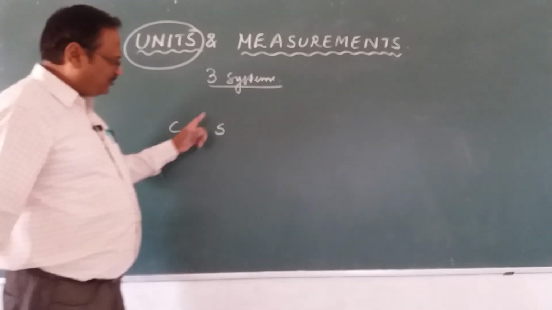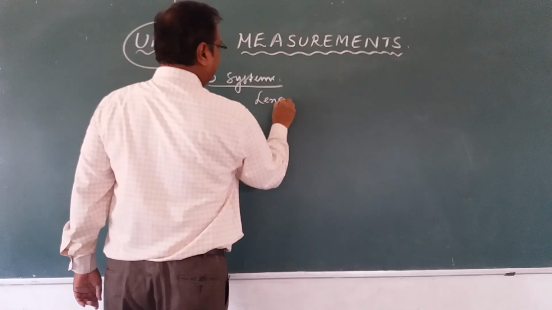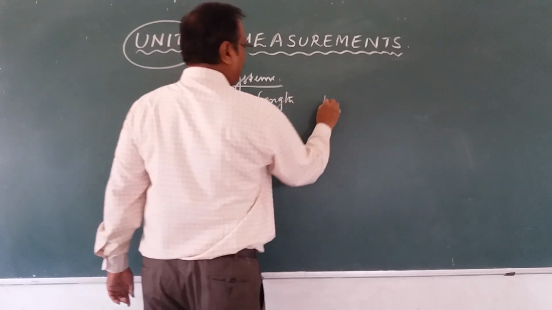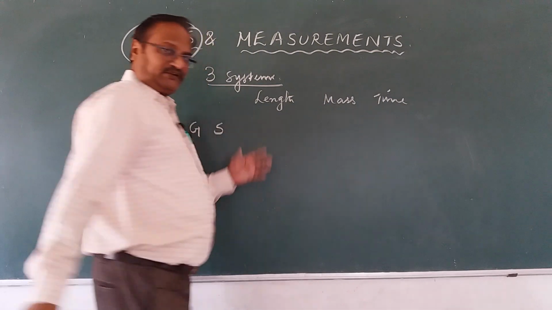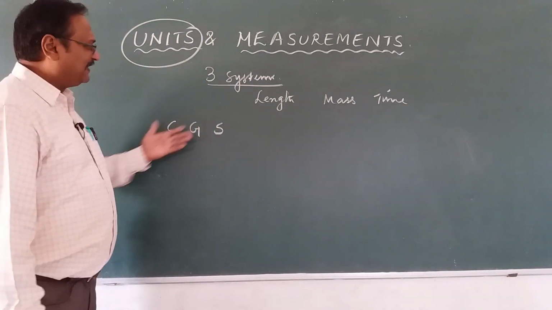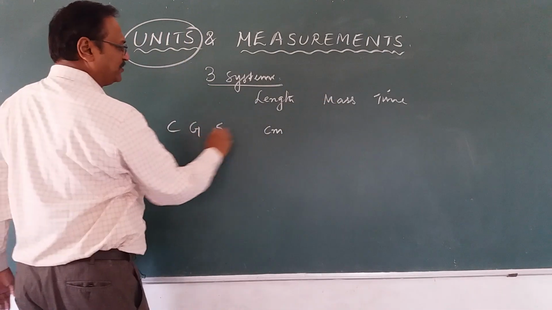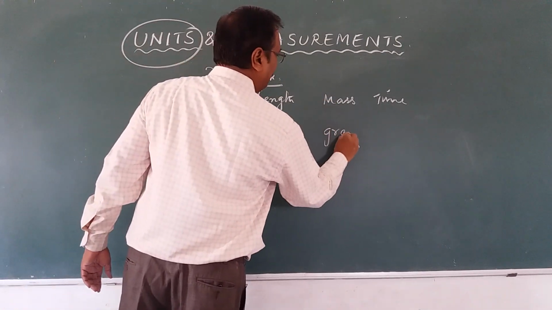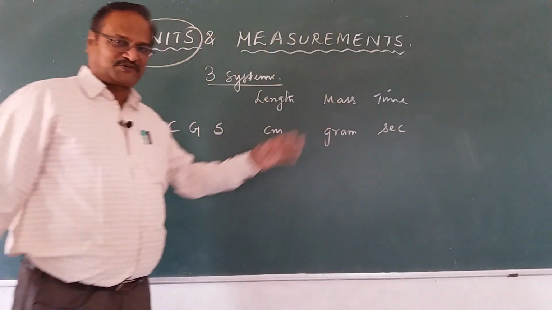I'll first write length, mass and time. According to this system, length is measured in centimeter, mass is measured in gram, and time is measured in second.